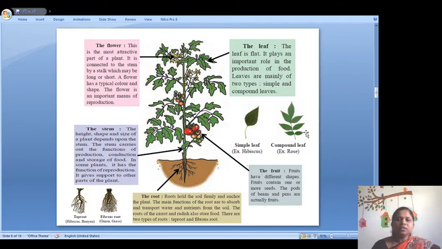Then after that there is the stem. Yes, the stem. The height, shape and size of a plant depend upon the stem, and the stem of each and every plant is different.